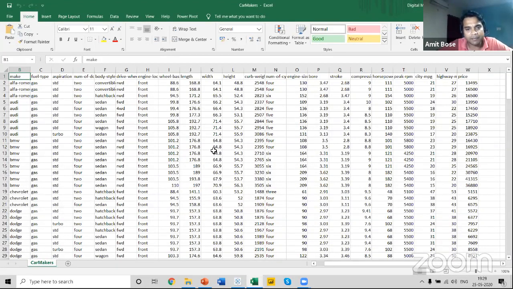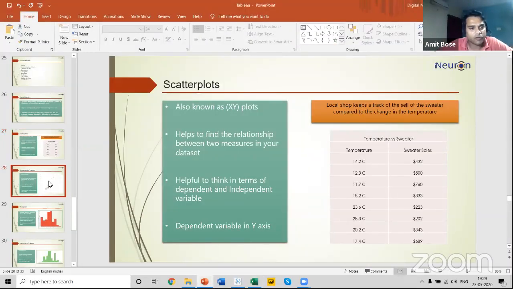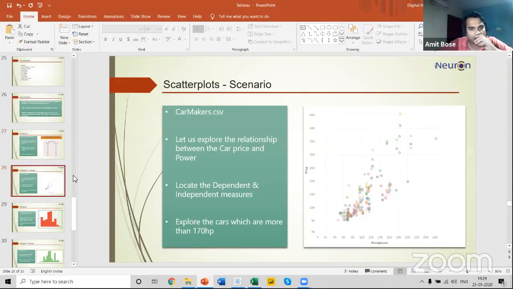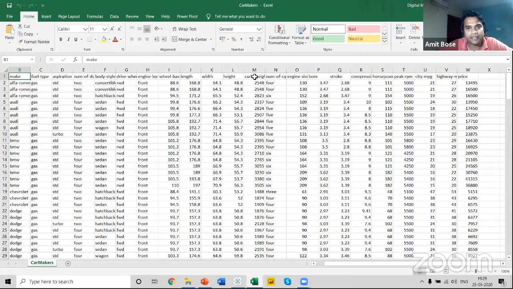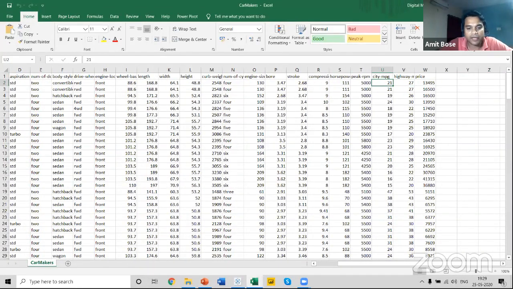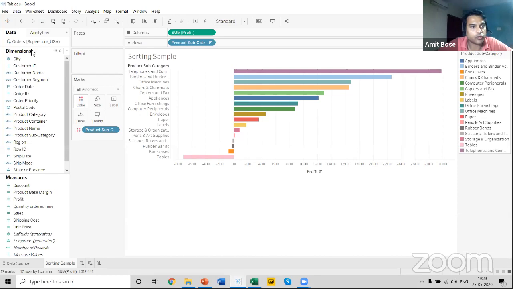Now let me connect this example with Tableau Desktop, and let us take some of the information from here. We have a scenario: let us explore the relationship between car price and power. In this data set, there is a column which denotes the horsepower of the car. Let me connect this first, and then it will be easy for me to show you.